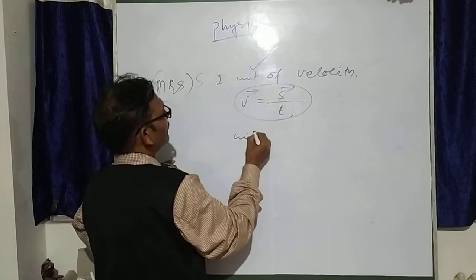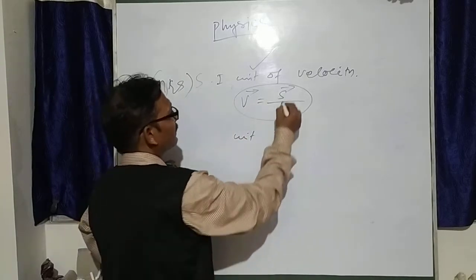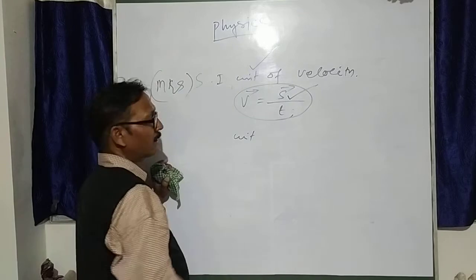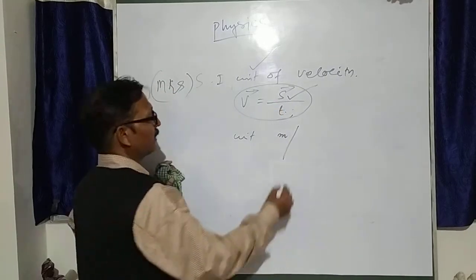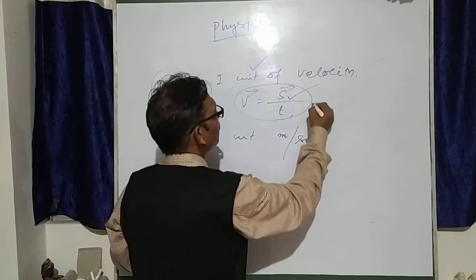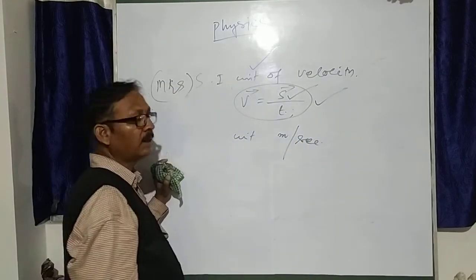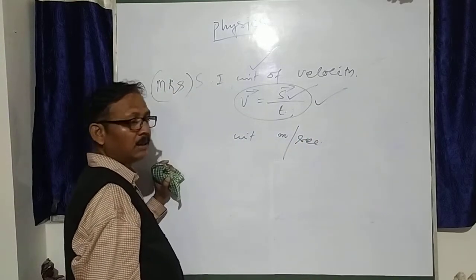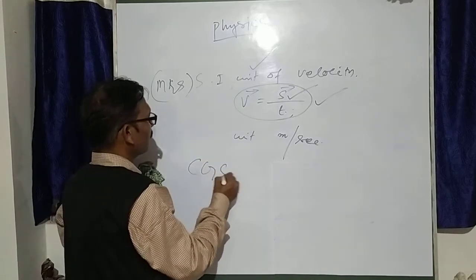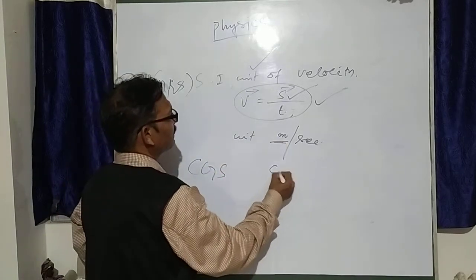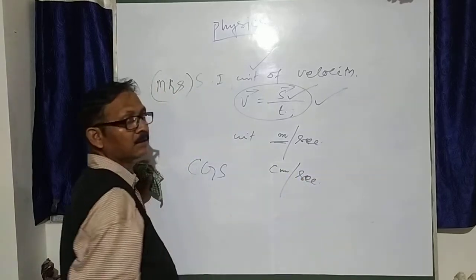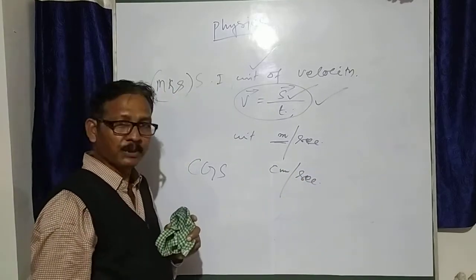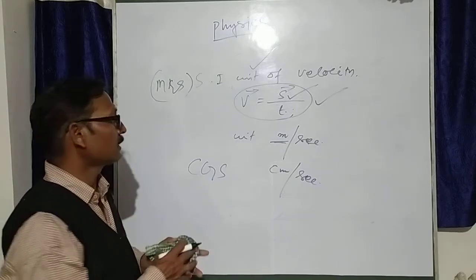So SI unit is length means meter, time is second, this is meter per second. If you know the formula, then you can find the SI unit and CGS unit also. In CGS, this meter is centimeter, time is the same, second. So you can write the SI unit and CGS unit.